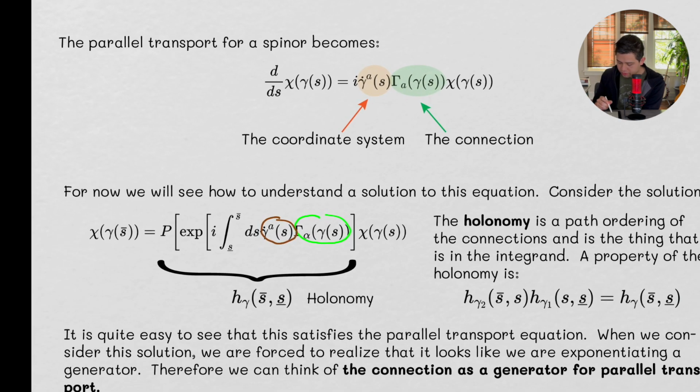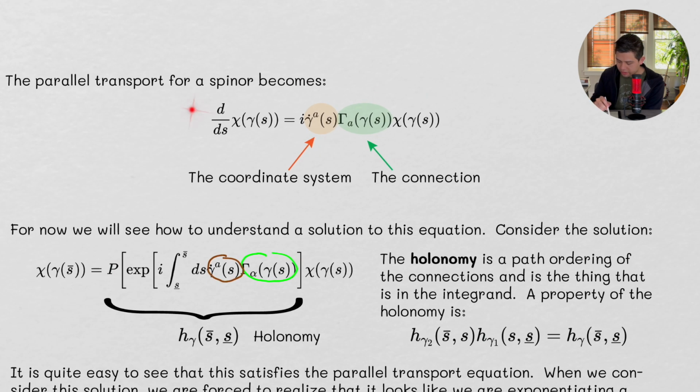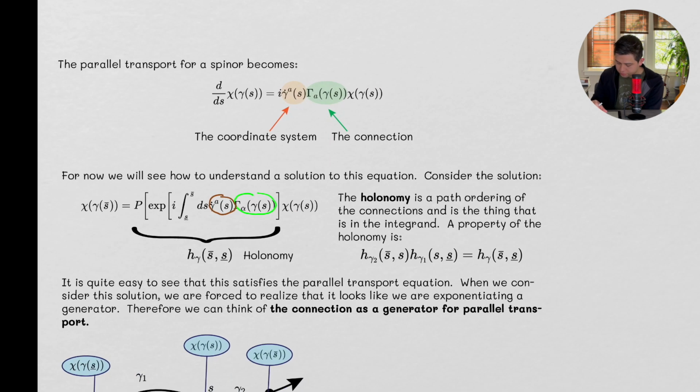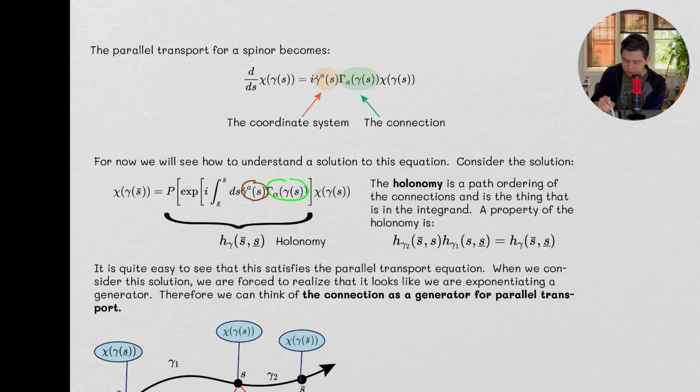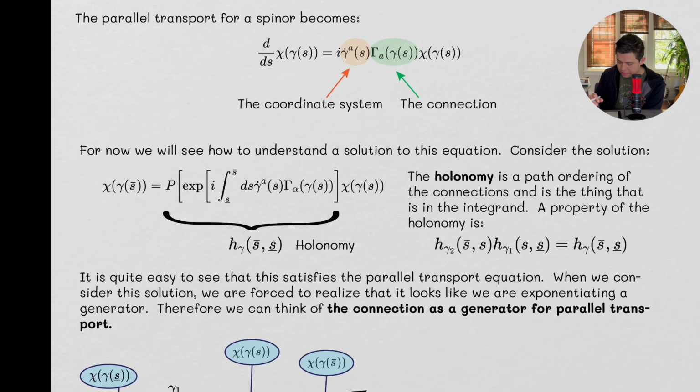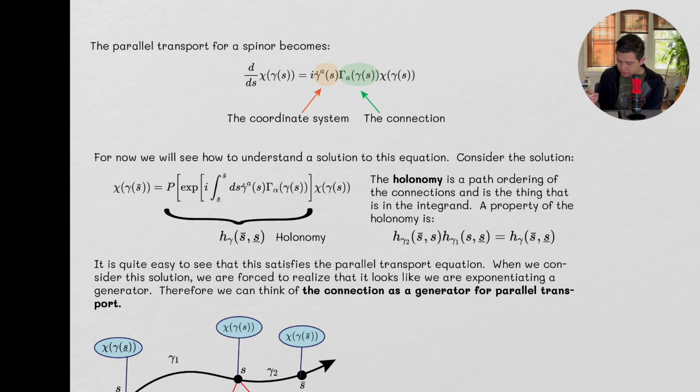And you can see that when you take the derivative of this whole thing, well, the integrand is what's going to come out, right? So the integrand is what's going to come out, and we get this. Okay. So this is quite interesting, because what this seems to suggest is that this is a solution.